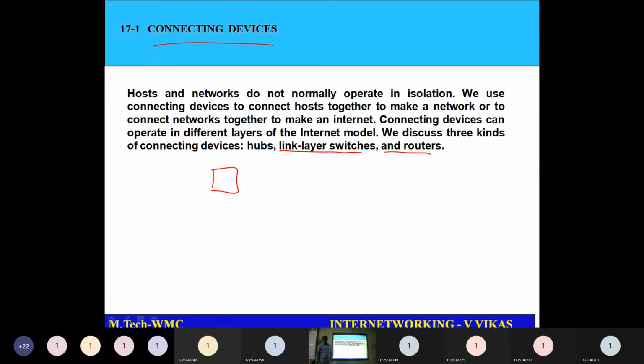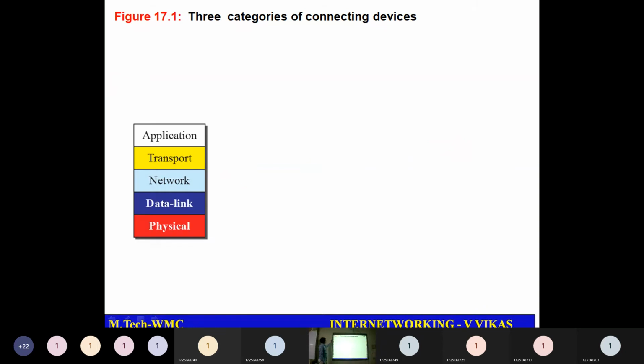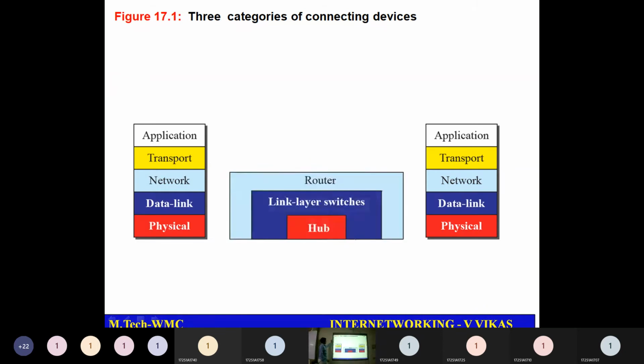When I consider hub, it is a layer 1 device. When I consider switch, it is a layer 2 device. So you are going to have both physical layer and data link layer available for this link layer switch. And when I consider router, it is a layer 3 device and you are going to have physical layer, data link layer and network layer here. That means a router can understand physical layer bits, data link layer frames and network layer packets. All the things can be understood by routers. So the 3 categories of devices: hub at physical layer, link layer switch at first 2 layers, router the 3 layers.